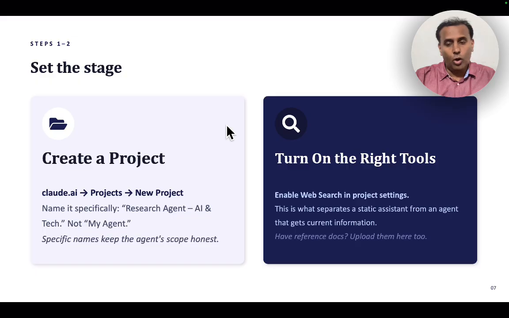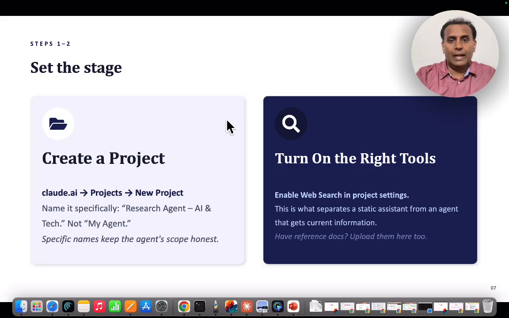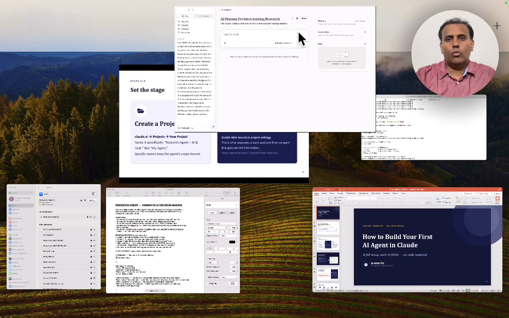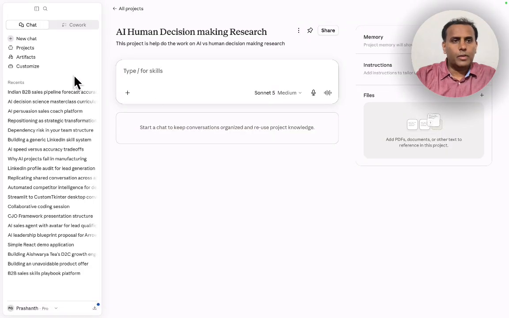Maybe I want to give some docs instead. I don't want to enable web search, but I can upload certain docs I have, so it has to do the research on those itself. That is also possible. Most of my agents earlier I created like that. If I see the deal pilot I showed, I have uploaded a lot of documents. So for example, some of the projects. So this is the project I have.